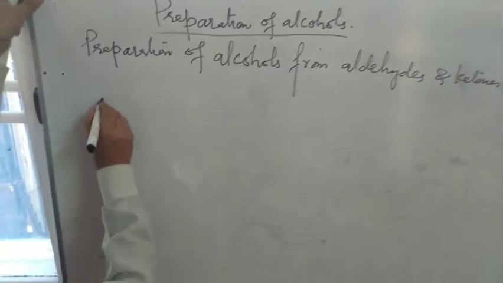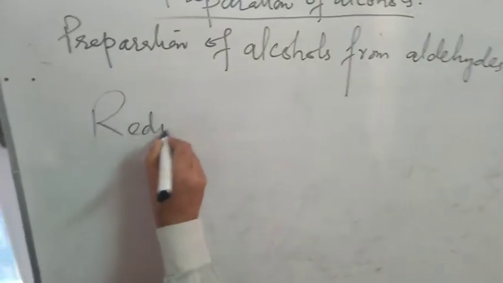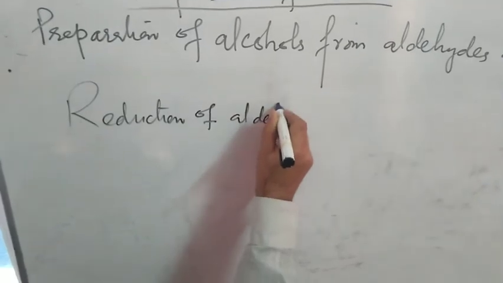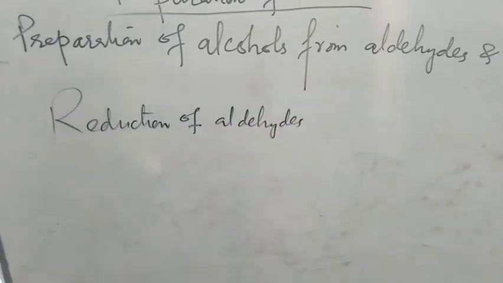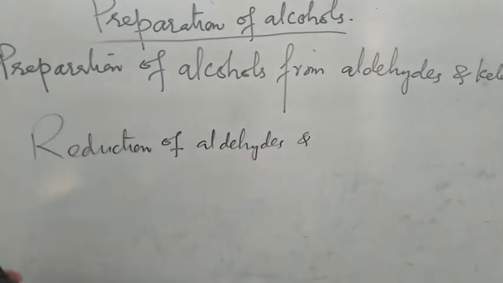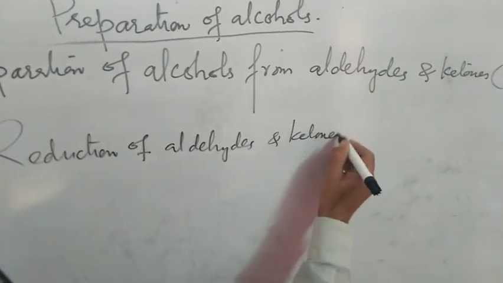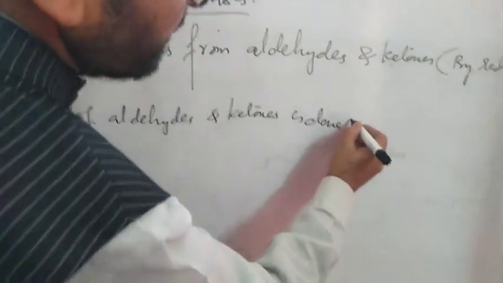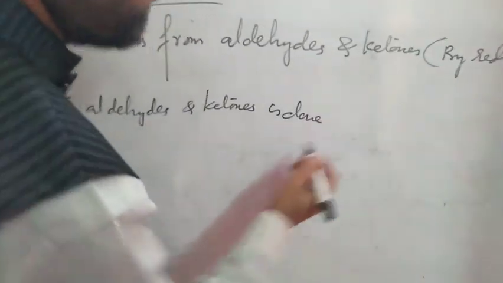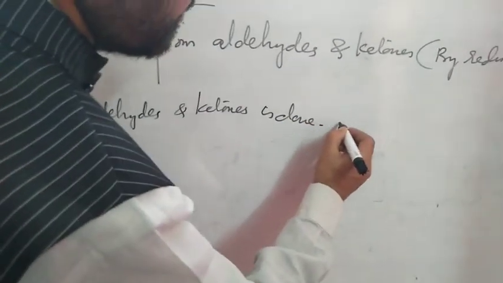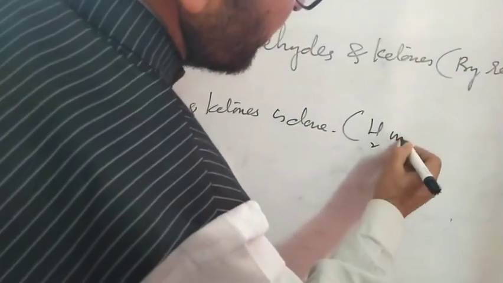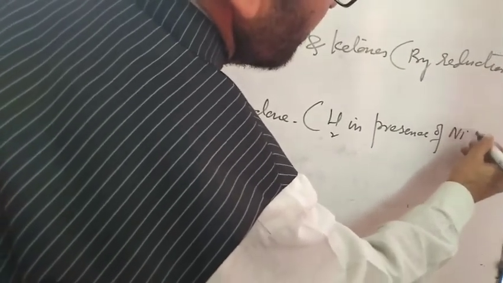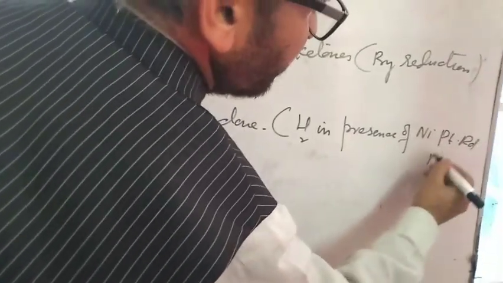So reduction of aldehydes and ketones is done first by hydrogen in presence of nickel, platinum, palladium or ruthenium.